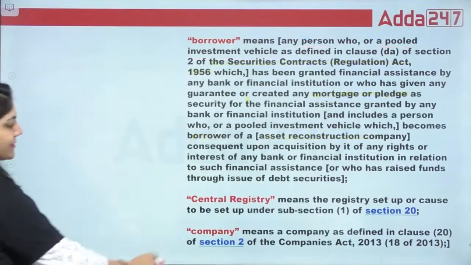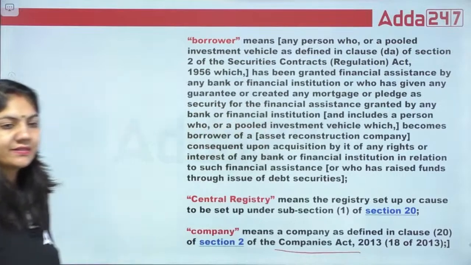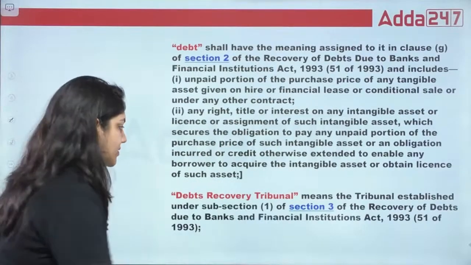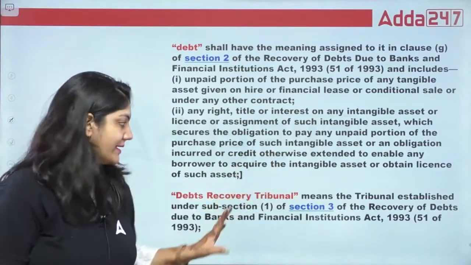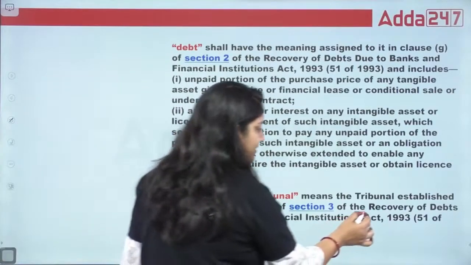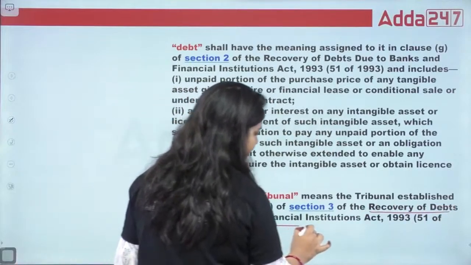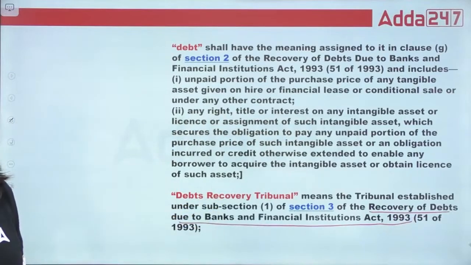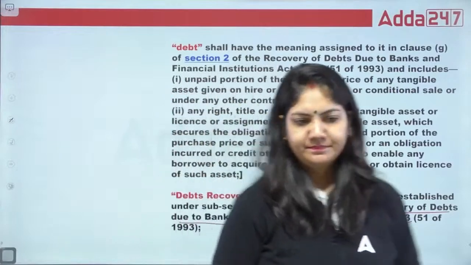Okay, what is a company? That is defined in the Company Act, guys. This is called a company. What is debt? First of all, the DRT, whatever we have covered in the DRT Act. What is the full name of the DRT Act? The full name is Recovery of Debts Due to Banks and Financial Institutions Act 1993. This is your DRT.